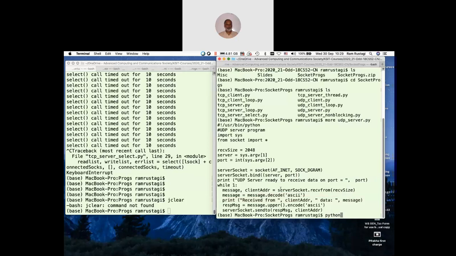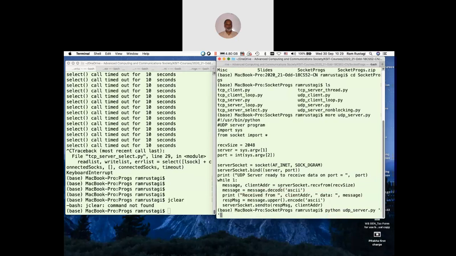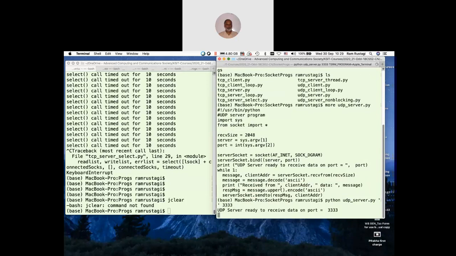So let me run the Python UDP server. A null string means all the IP addresses, or I can give any other IP address I want. That's port number 3333. Now the server is running. Let us look at the client program.